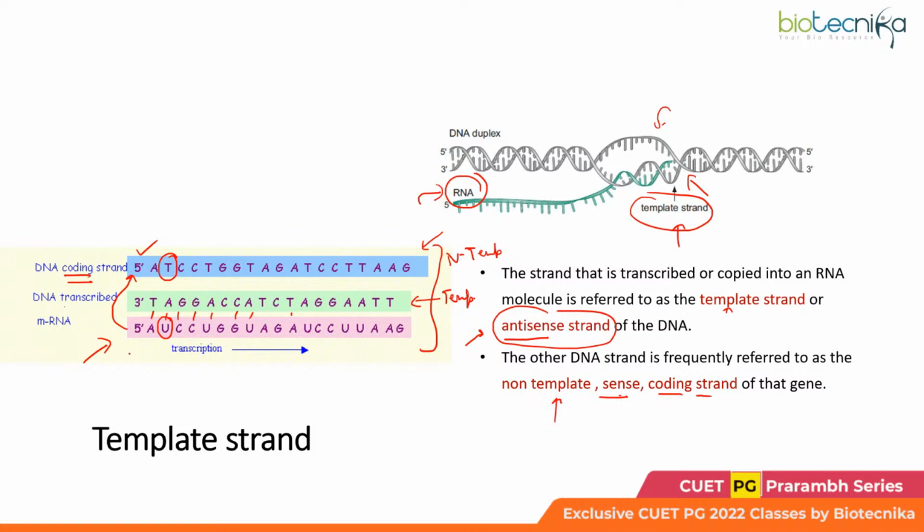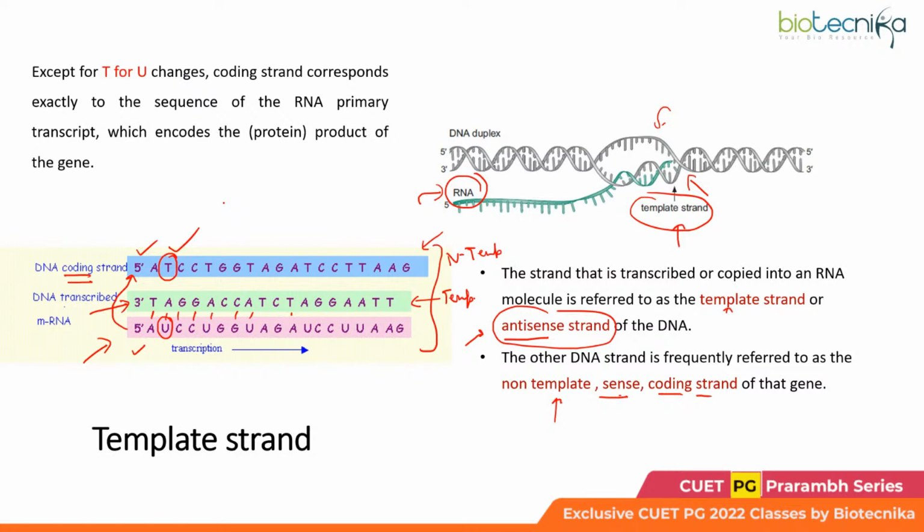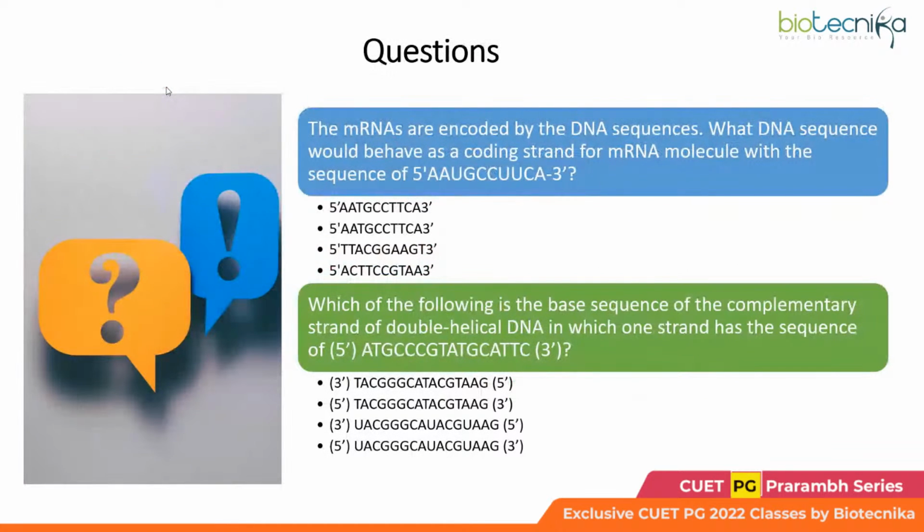So this is DNA, this is RNA, right? So the coding strand is exactly like the nascent RNA strand, because both of them are complementary to this DNA strand, but with this one difference. Okay, so this would be the difference. I hope you have understood. Now based on this, let us try these questions here.